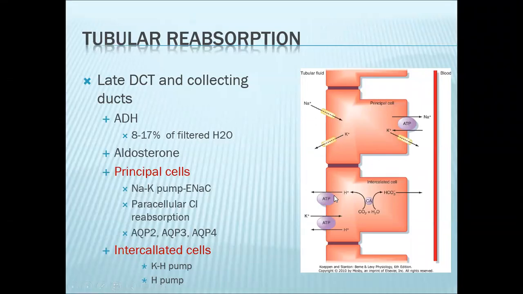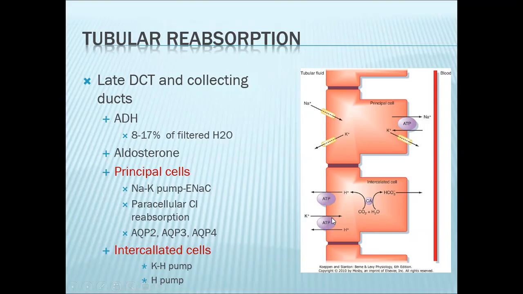Why? Other than your hydrogen pump, you also have another pump, which is your potassium hydrogen antiporter. Again, this is a primary active transport, and this is dependent on the presence of potassium. So for example, when you have hyperaldosteronism, you further increase secretion of potassium. So the potassium in the filtrate increases, which is now available for your potassium hydrogen antiporter.